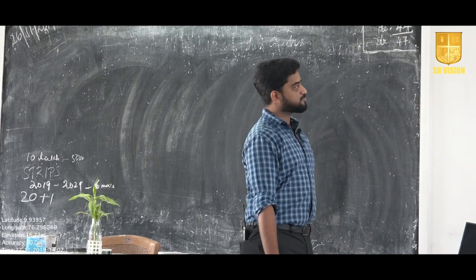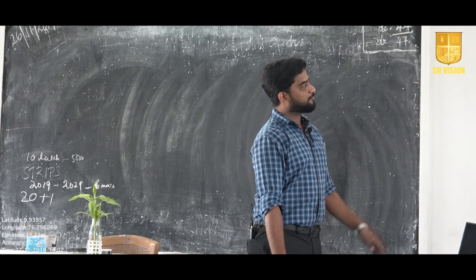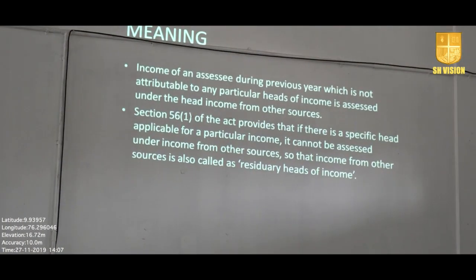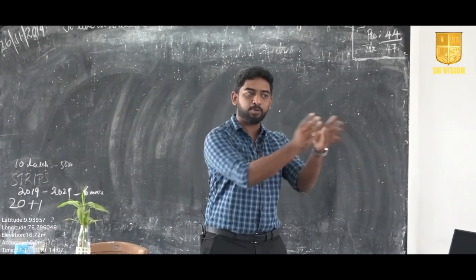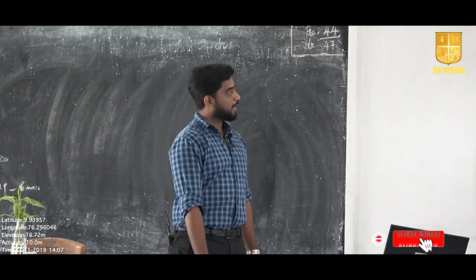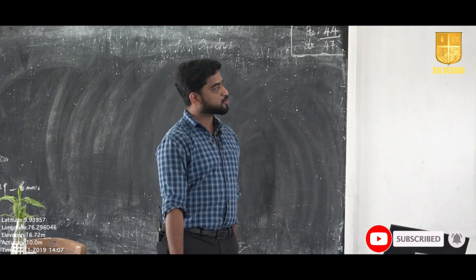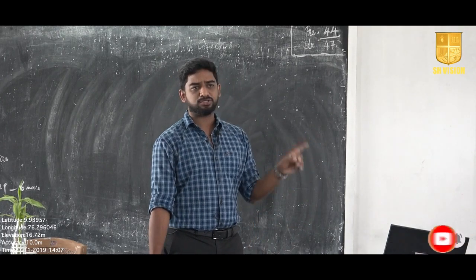And section 56 subsection 1 of this Act provides that if there is a specific head applicable for a particular income, it cannot be assessed under income from other sources. Example, if you receive any amount in the form of salary, we can't take that into this head. That comes under income from salary. Income which is not attributable to any other particular head of income, we will take into consideration and put into this particular head. So income from other sources is also called the residuary head of income.